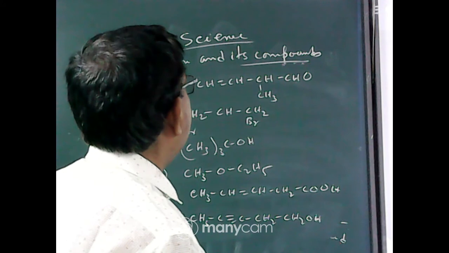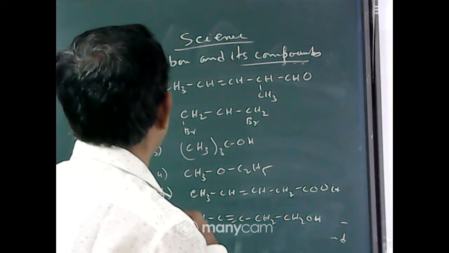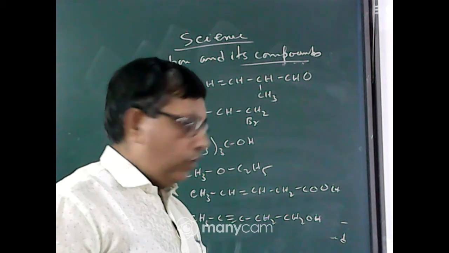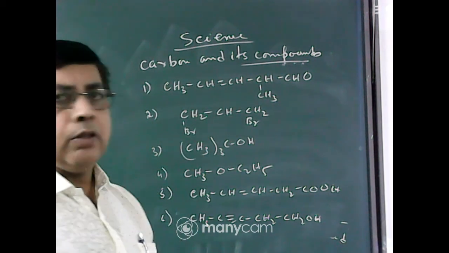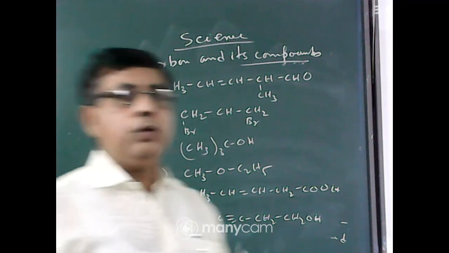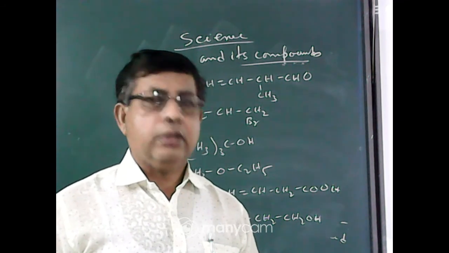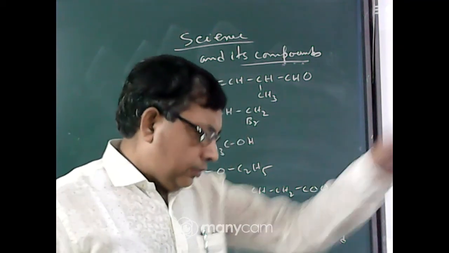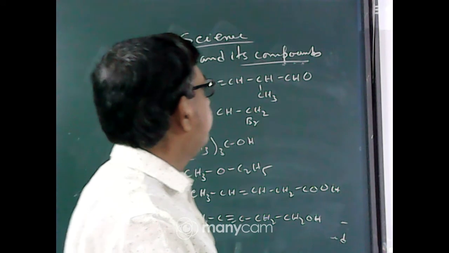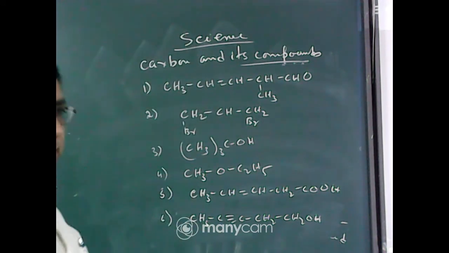Okay. In the next week in the class, I will discuss isomerism. Very important part. In your organic chapter, IUPAC naming and isomerism are very important parts. So you must try to develop the concept about this. That will be very beneficial for class 11. Okay. Hello student, any question?